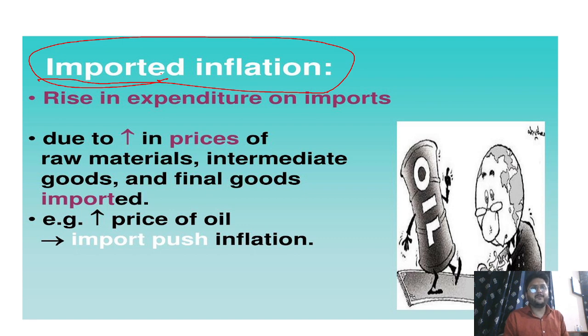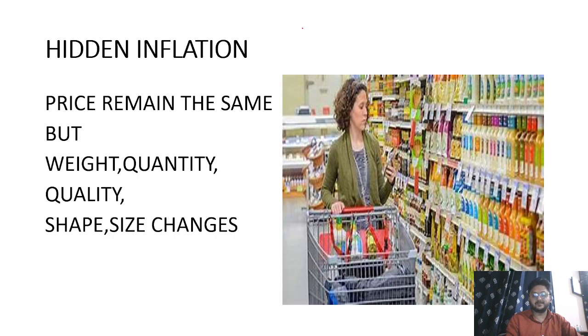For example, if the price of petroleum increases in a Gulf country, we import that petroleum, and because of the petroleum price increase, what happens? The price of whatever products are dependent on transportation increases, and that price increase is called imported inflation, because it is a rise in expenditure on imports. So due to the increase in the price of imported raw materials, intermediary goods and final goods, the prices in our country increase, that is why it is called imported inflation.